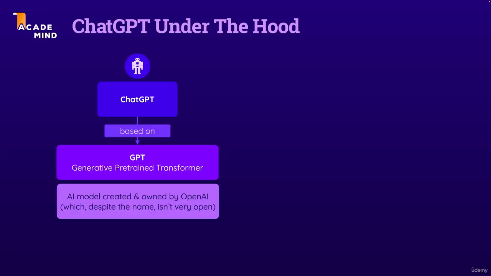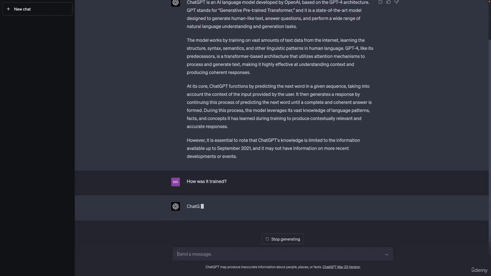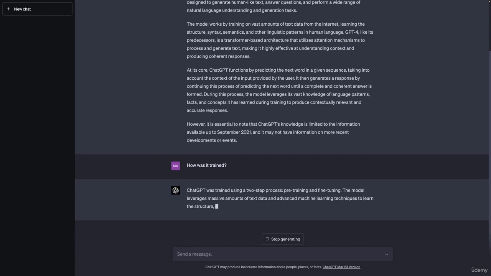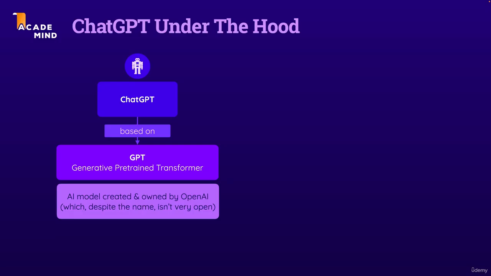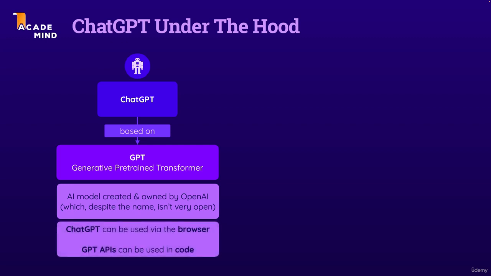But that's just a side note. Either way, OpenAI created this amazing AI model, the GPT model, and it's this model that's being used under the hood by ChatGPT. So ChatGPT is this web app with which you can interact in your browser to ask it questions and get back responses. The GPT model is the underlying program, you could say, that's being used by that web app to produce and generate those responses.